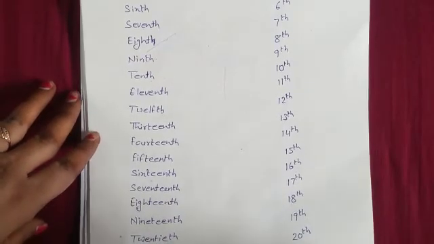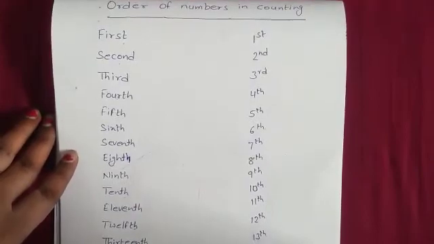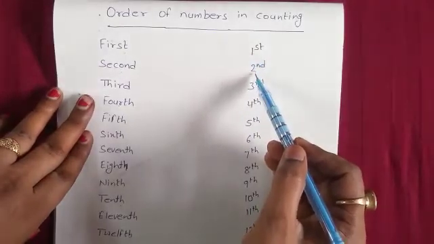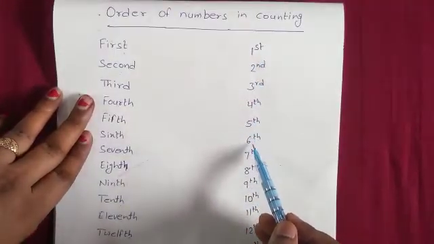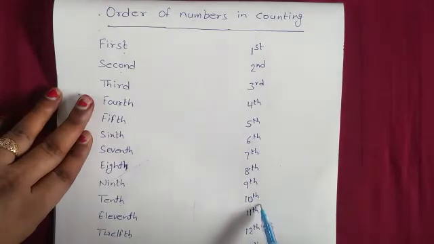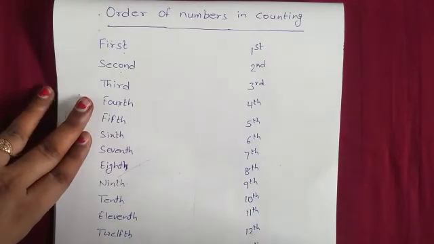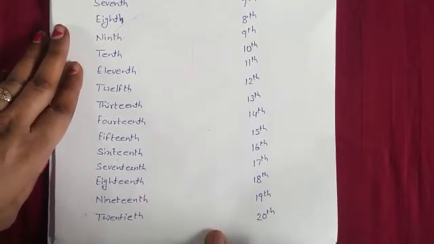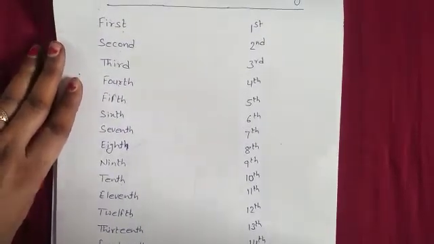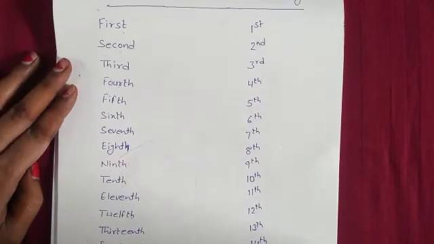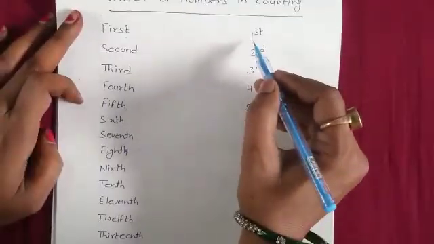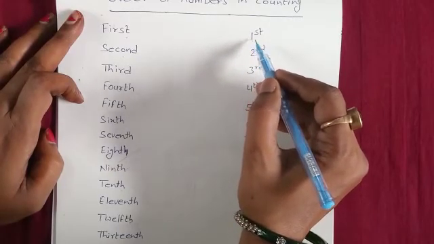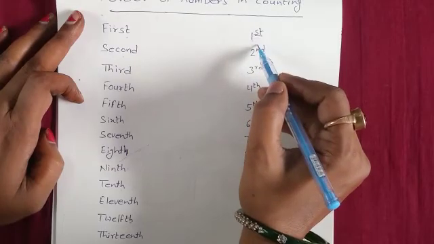Okay, and on the other side I have written this in number form, digit form also. Look, first, second, third, fourth, fifth, sixth, seventh, eighth, ninth, 10th, 11th, 12th and till 20th. So have you noticed anything? Let me explain. When we write first with number, I have to write 1 and ST on the top of 1 in small letter.